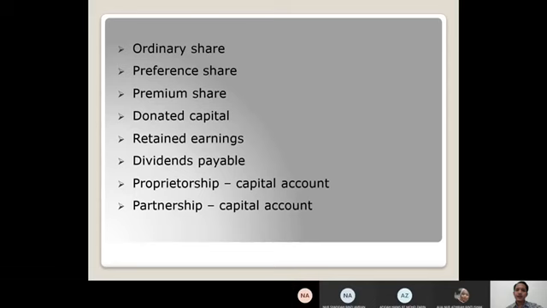Okay, the last one is proprietorship and partnership capital account. A capital account is used by sole proprietorships and partnerships to track the net investment balance of their owner. The owner, which is the shareholder, from the perspective of the business. Okay, the balance in a capital account is usually a credit balance.